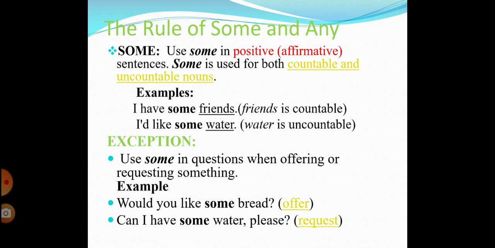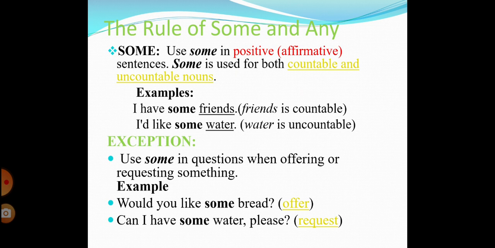Now let's look at the second example. I'd like some water. So water is an uncountable noun. Why is it uncountable? Can I say I have 2 water, 4 waters, 3 waters? No, I have to say 2 cups, 1 cup, 2 liters. So again, we need a measurement to count it. By itself, water is not countable, so it is an uncountable noun. It is a positive sentence, an affirmative. So we use some, and we don't know the exact amount of water.